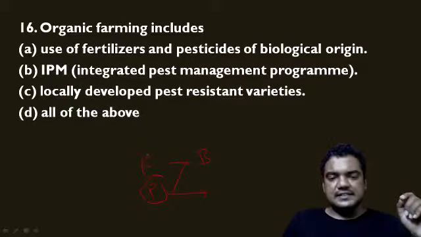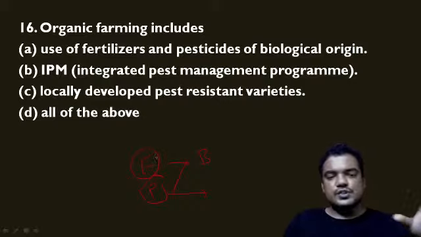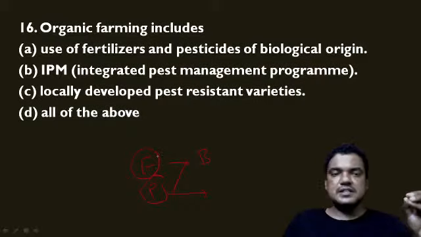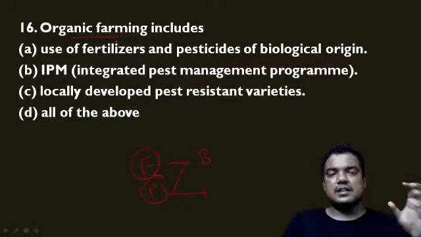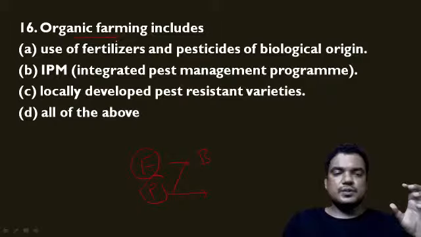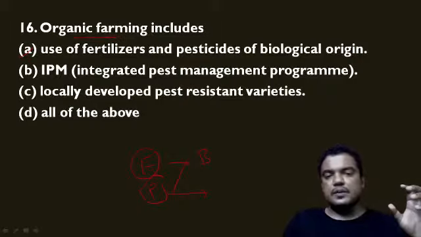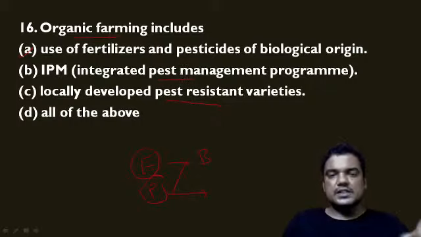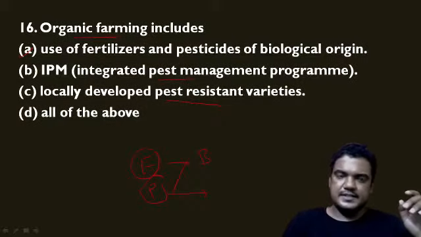Also fertilizers like rhizobium, anabaena, nostoc. If we use this kind of microbial organisms for agriculture, then that kind of agriculture is organic farming. So the right statement is only A, not the locally developed pest resistant varieties, not the integrated pest management program. Organic farming means using fertilizers and pesticides of biological origin.